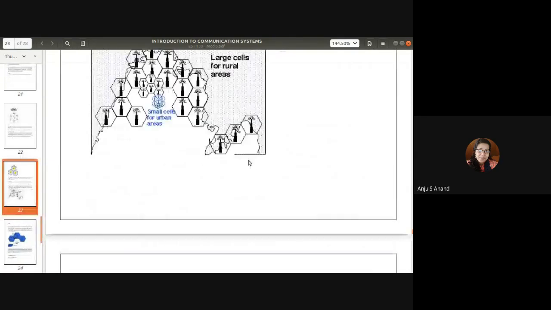One more thing we explained is cell sectoring, that is dividing each cell into sectors of 90 degrees, 120 degrees, 60 degrees, etc. The single omnidirectional antenna is replaced by different directional antennas in each sector.